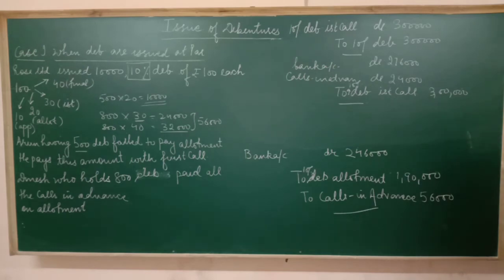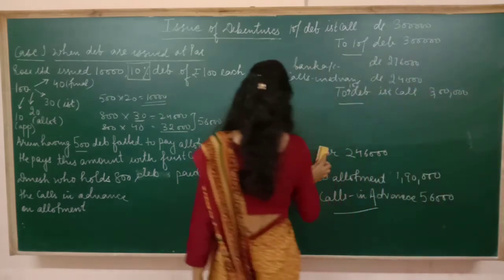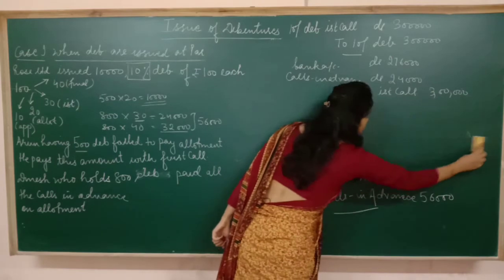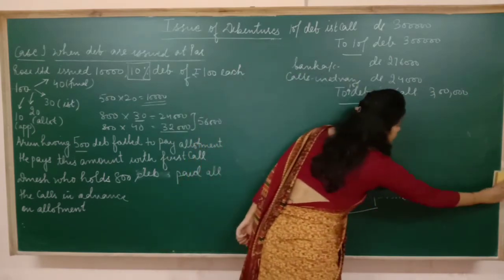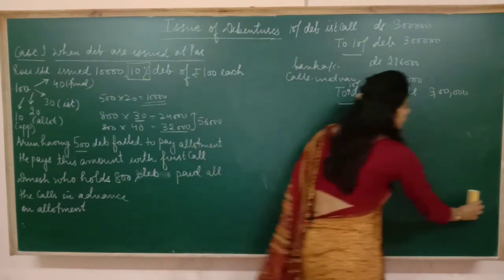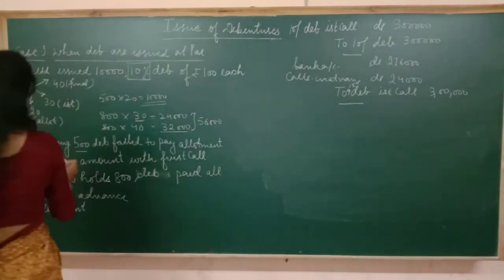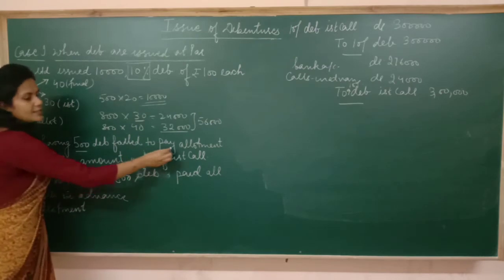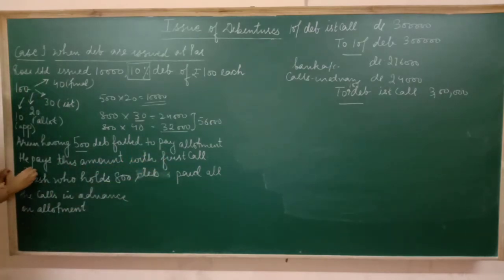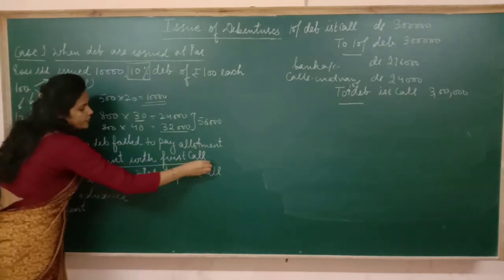Now pass the next entry. Now see, one more line is written over here that Arun having 500 debentures failed to pay the allotment, but however he pays this amount with the first call.